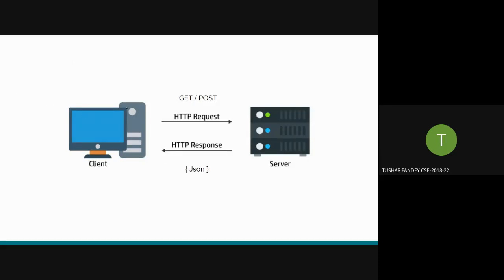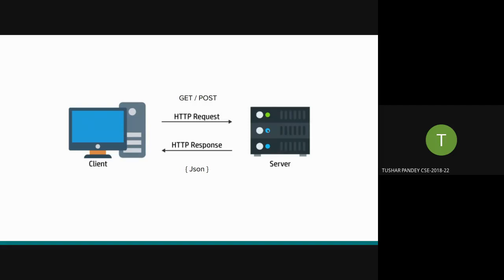Your client, this client here, is represented by a PC. It can be an application. The server can also be an application. They can either run on the same machine, or they can be running on different machines. They can be running on different networks. It is just an analogy. The client sends an HTTP request to the server using either a get method or a post method or some other method.